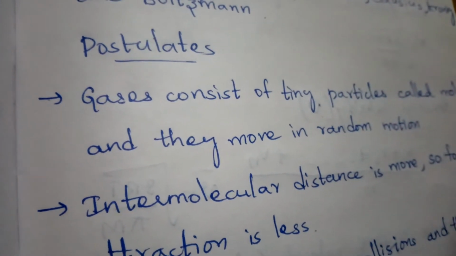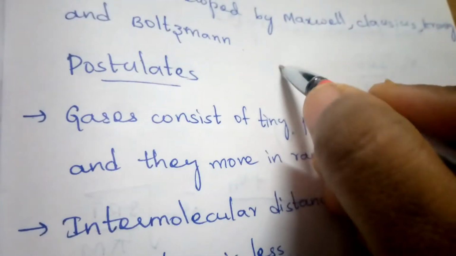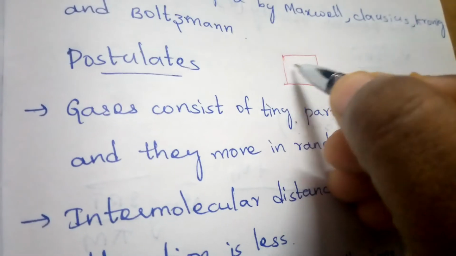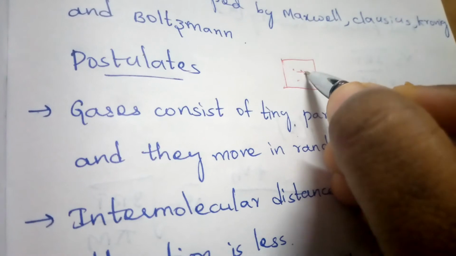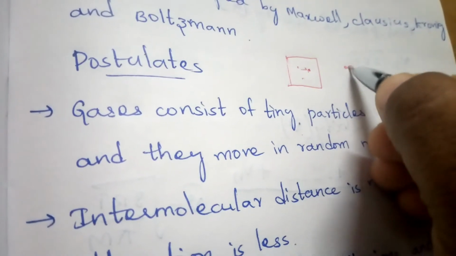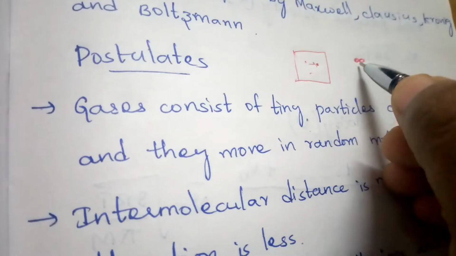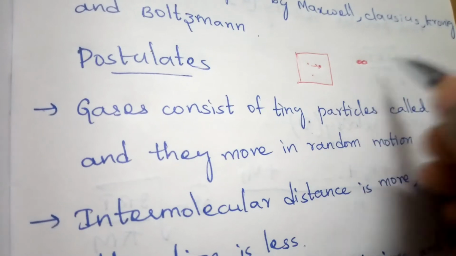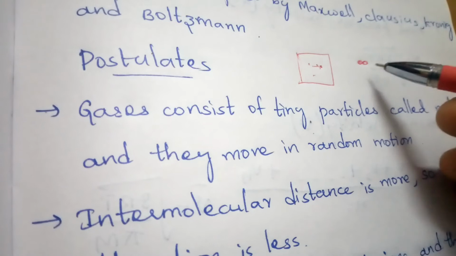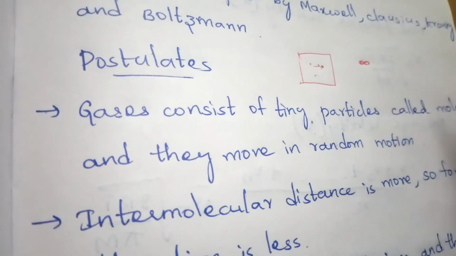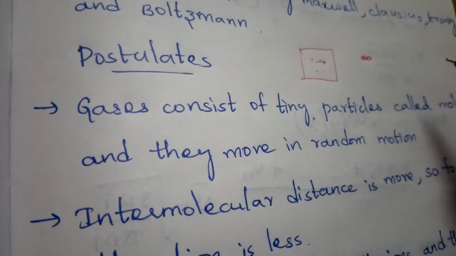Suppose in a box I'm taking some gas molecules. This gas molecule is moving and colliding with another molecule. When these two molecules collide with each other, some pressure is generated. And these collisions are perfectly elastic collisions, that means there is no loss of energy.